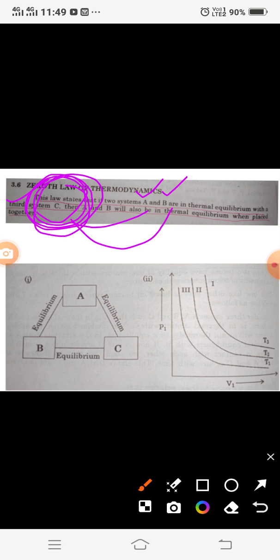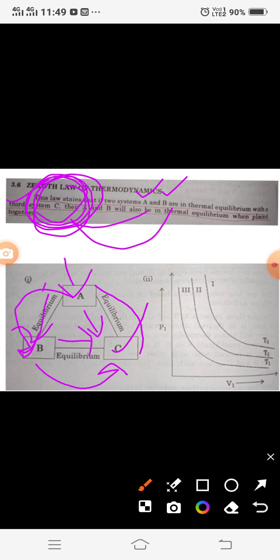The diagram represents this concept very well, where A and B are in equilibrium, and B and C are in equilibrium. When A and B are in equilibrium, and these two are also in equilibrium with C, it means they are equilibrated separately with C. For example, A is in equilibrium with C, just as we said A is in equilibrium with B. Here B is also in equilibrium with C. All three are in equilibrium with each other.